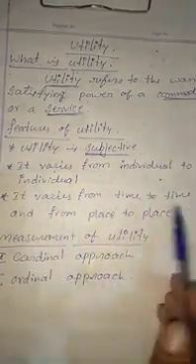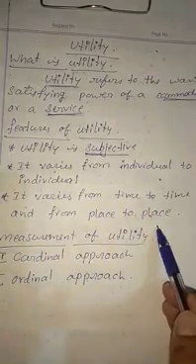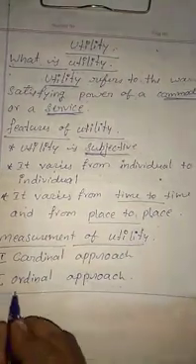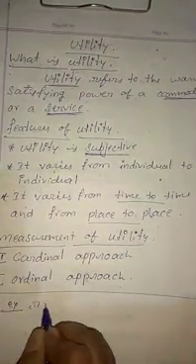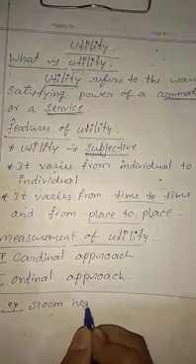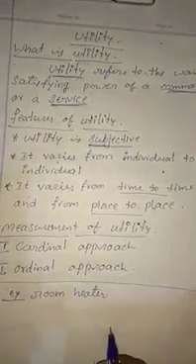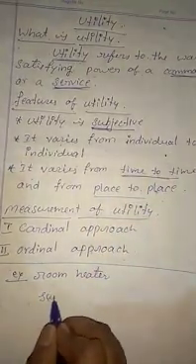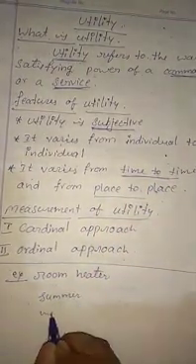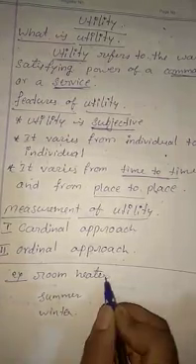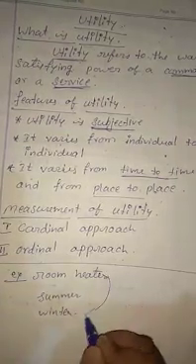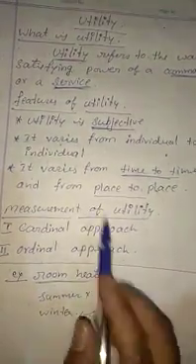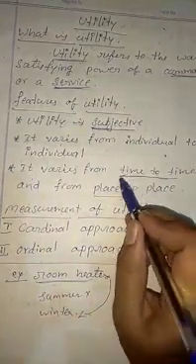Next, it varies from time to time and from place to place. For this, I'll give you an example: room heater. If you take the example of a room heater, and take 2 seasons, summer and winter, the room heater has more utility in winter, and in summer season no one will use a room heater. So utility varies from time to time.